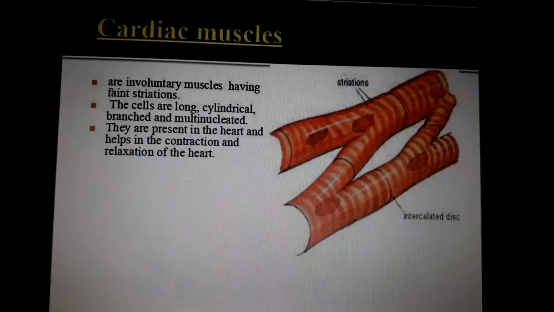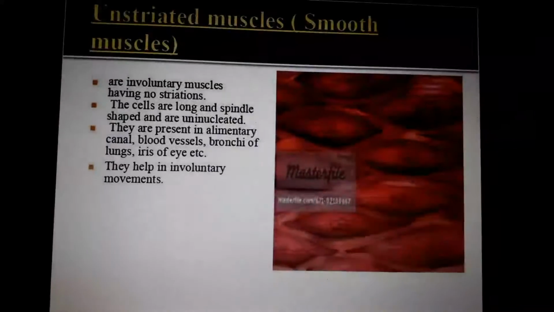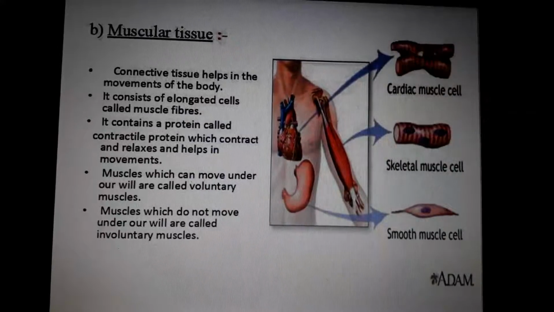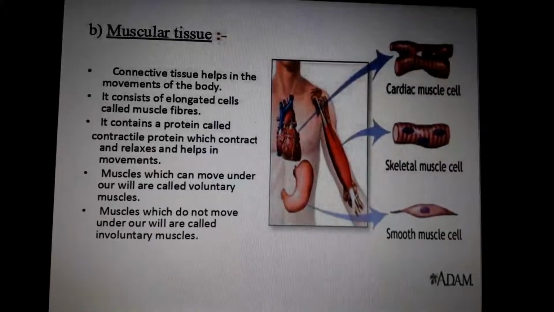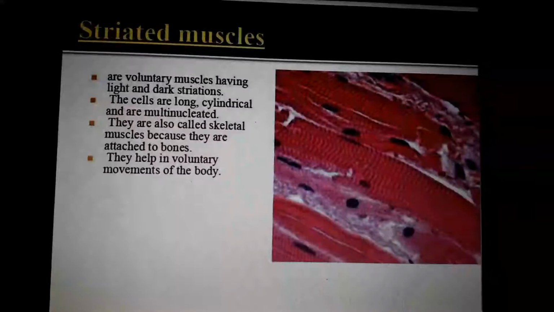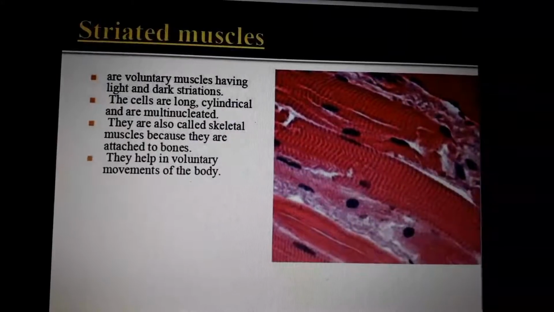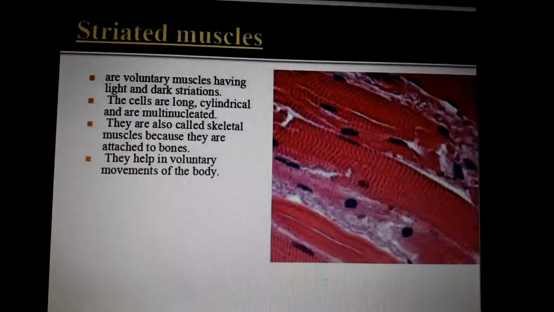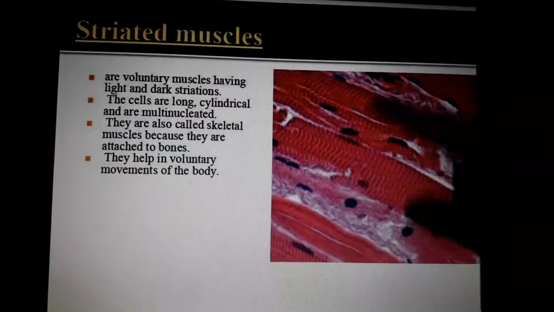So these are the things we studied today. Muscle cells are divided into three: involuntary, voluntary and cardiac muscle cells. Cardiac muscle cells are involuntary. Smooth muscle cells are also involuntary. Skeletal muscle cells are voluntary, that means we can control them. Skeletal or striated muscles are present around our bones. We can move them easily, that's why they are called voluntary muscles. They are multinucleated, with lots of nuclei.